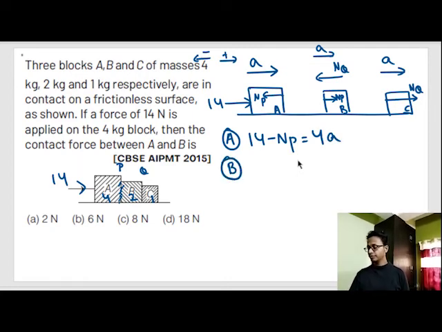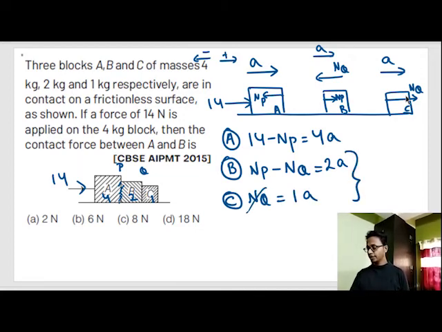From body B, positive NP, since positive is towards the right-hand side, minus NQ is equal to 2A. And from body C, or this last body, positive NQ is equal to 1 into A. Now if we add these two, NQ cancels, so NP is equal to 2A plus 1A, which is 3A.